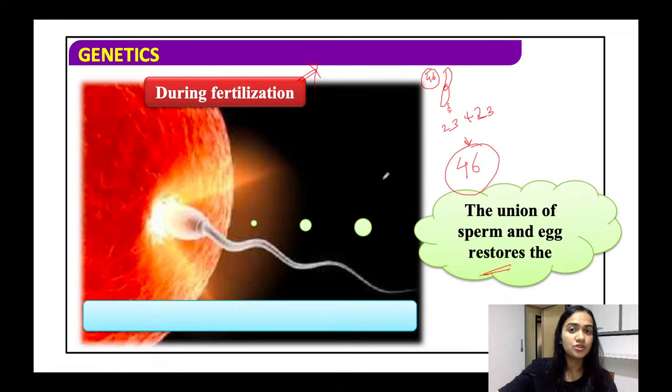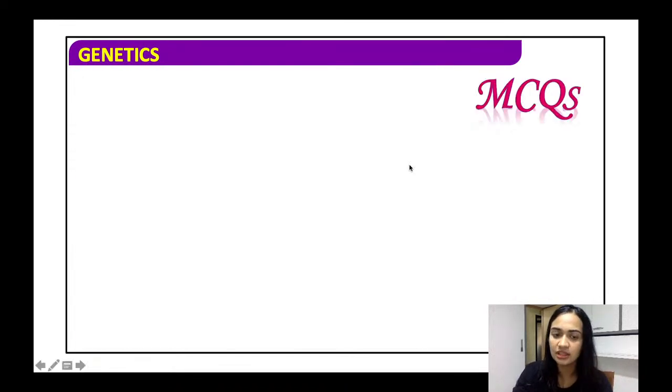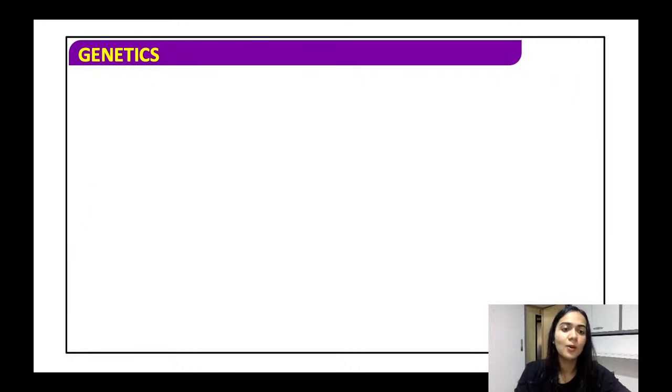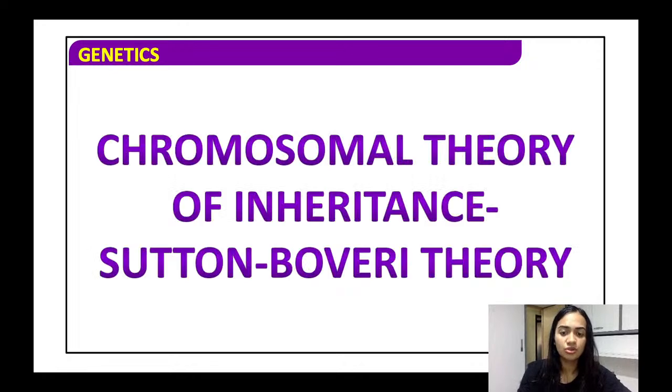So they undergo a process of meiosis, and during fertilization they will restore their number. So who supported the chromosomal theory? We saw pictures of two scientists. Out of that, one was Boveri, Sutton and Boveri. So the chromosomal theory of inheritance is also very commonly called the Sutton-Boveri theory.